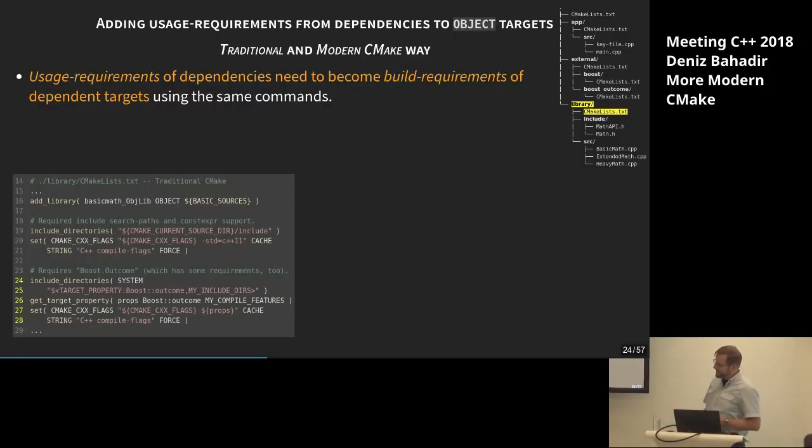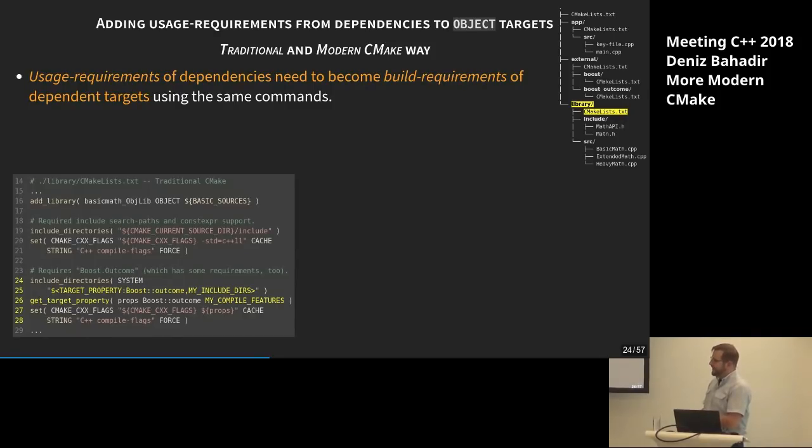And there's something nice there in line 25. You see we are using so-called generator expressions. And thereby we are just saying, okay, this is special syntax there. Get me the target property from Boost Outcome, which is called my include dirs, and then from this one, get me the value. And that is what we automatically stuff there into the include directories command and set it as a system include there. So similar as we did before. You remember your question with the system. And okay, that's how we get the build requirement there for using Boost Outcome.